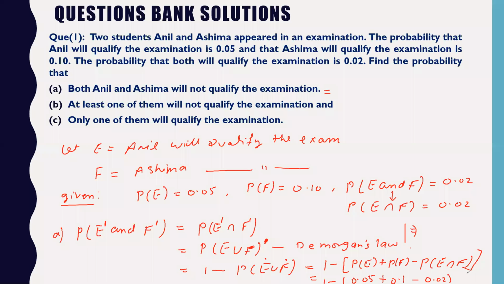Okay, 1 minus of this. No, not 0.13, 1 minus of this part. So it is 0.87, correct. So the answer of this will be 0.87.